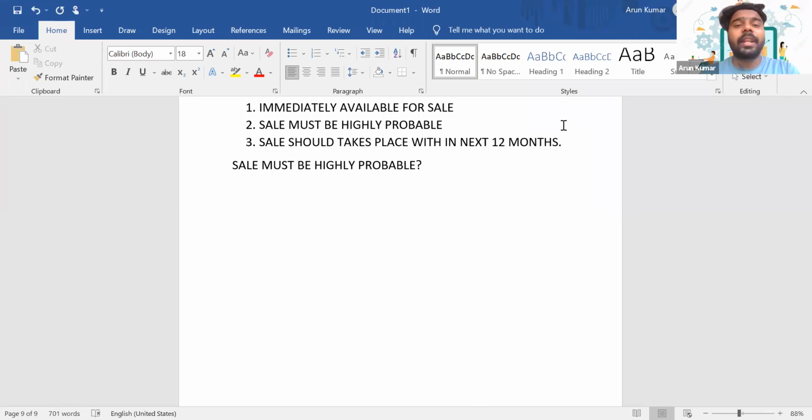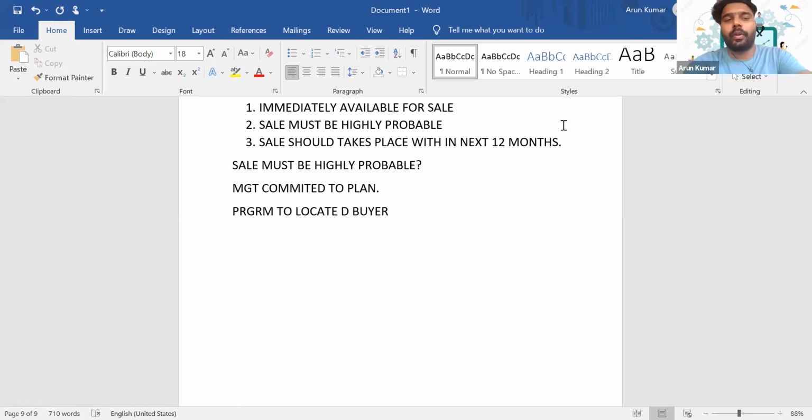First one, the management should be committed to the plan. Then there should be an active program to locate a buyer. Let's say if an advertisement has been given, we can take it as reasonable evidence that the sale is going to happen.